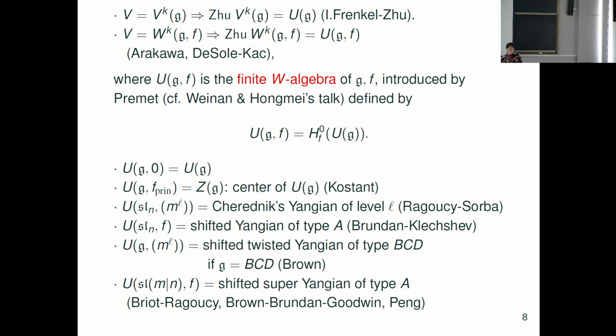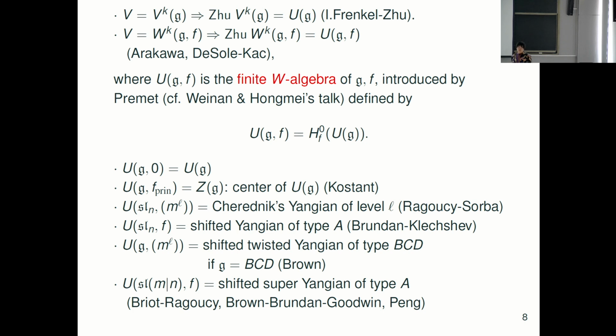This was proved by Ragoucy and Sorba, but motivated by this work, Brundan and Kleshchev found a very nice connection between the Yangian and the finite W-algebra. They take g to be sl_N, but f any nilpotent element. They show that the finite W-algebra is obtained as some quotient of a subalgebra of the Yangian. It is called the shifted Yangian. This problem has also been studied in other cases. For BCD types, Brown considered the rectangular nilpotent element and showed that it is obtained as some quotient of the twisted Yangian.